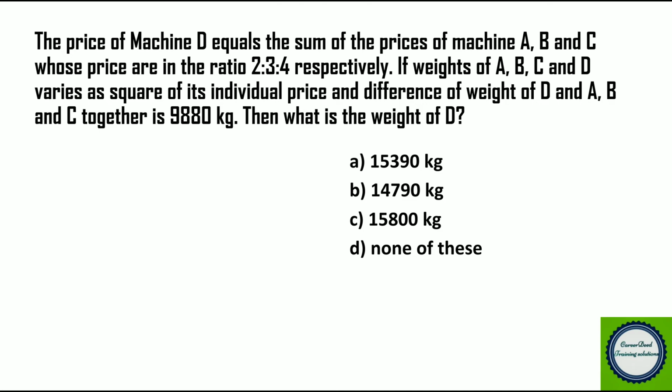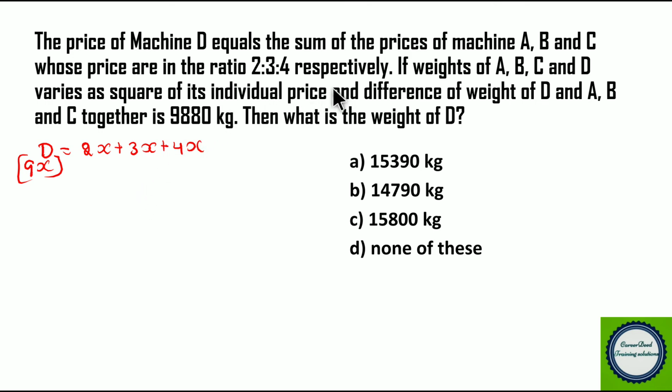Okay. Now reading the first point: the price of machine D equals the sum of prices of machines A, B and C, whose prices are in the ratio 2:3:4. So we have A's price 2 parts, B's price 3 parts and C's price 4 parts. So D's price will be how many parts? It's so simple. D is equivalent to 2x plus 3x plus 4x. So totally D is 9 parts, right? Or we can say the price of D is 9 parts.